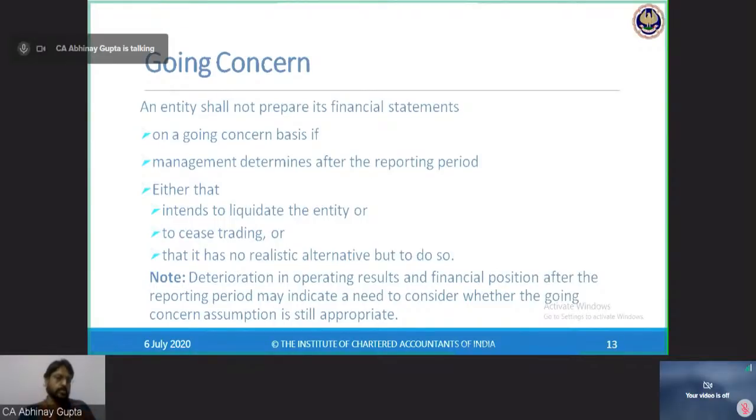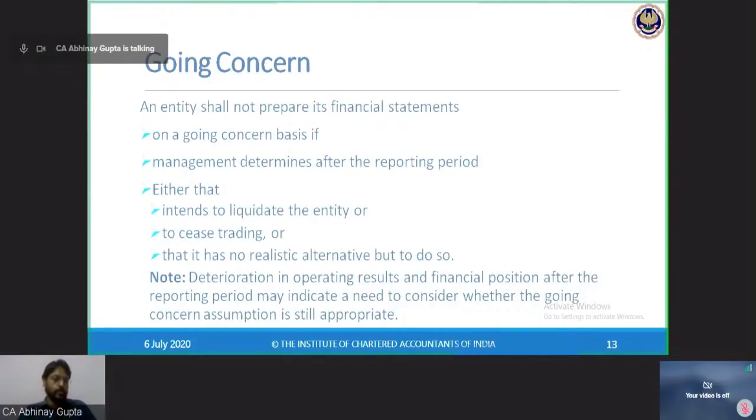Then if this is the situation, management should not prepare the financial statements on a going concern basis in accordance with Ind AS 10, because Ind AS 10 prohibits preparing financial statements on a going concern basis if going concern is hit. Now, Ind AS 10 prescribes that deterioration in the operating results and financial position after the reporting period may indicate a need to consider whether the going concern assumption is still appropriate or not.